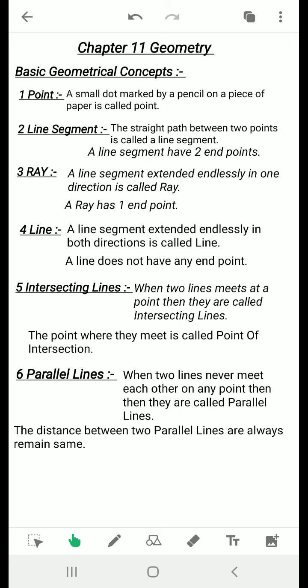Whatever distance is there, it will remain the same everywhere. If it changed, then they would meet. That's why the distance always remains the same, because they never meet at any point. So these are a few basic concepts of geometry.